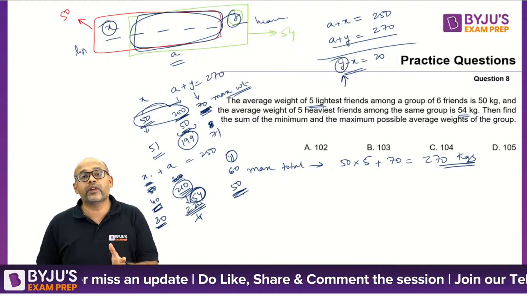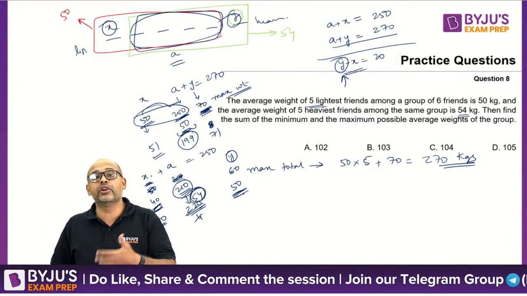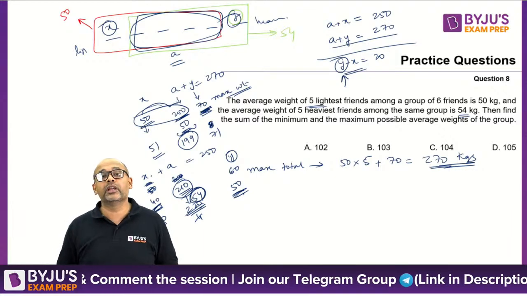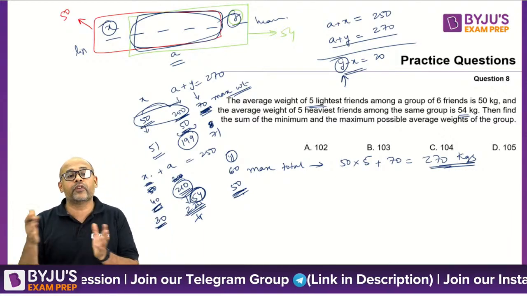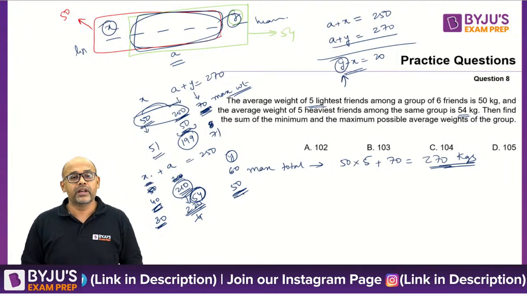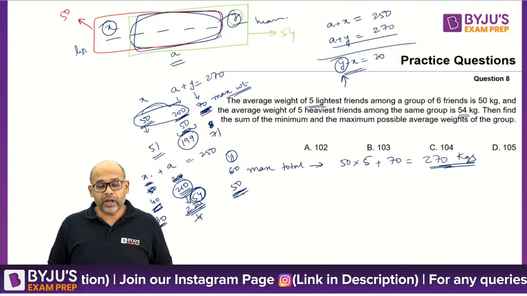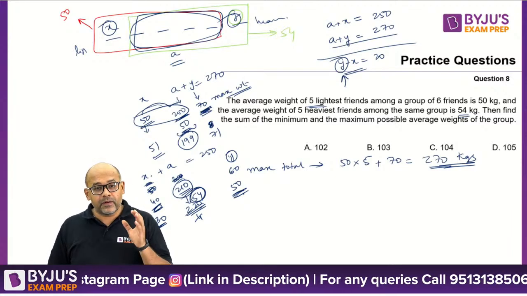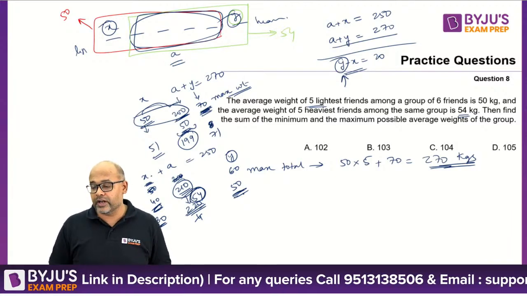So what I am trying to explain in this problem is there is a limit that you need to find. Just like you found the limit for the highest possibility, you have to find the limit for the lowest possibility. Arbaz, it will not be 103.33. It cannot be 103.33, it will be exactly 104. So that's what we are trying to get to.